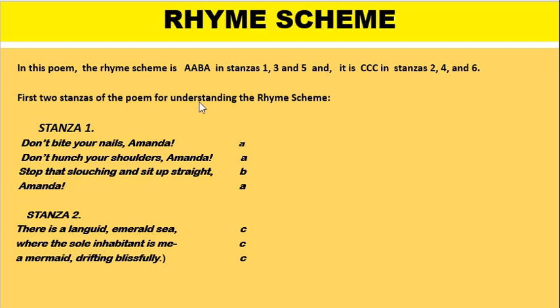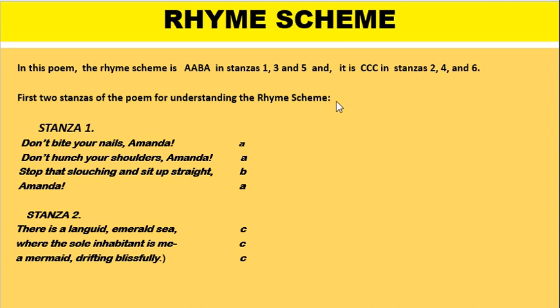Now, let's see the rhyme scheme of the poem. In this poem, the rhyme scheme is AABA, which is used in stanzas 1, 3 and 5. And the rhyme scheme is CCC in stanzas 2, 4 and 6.